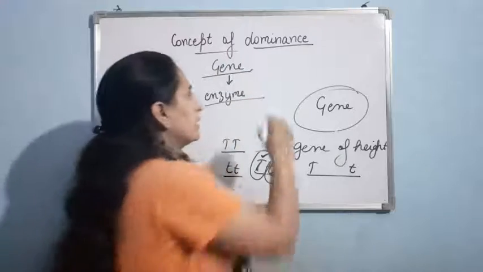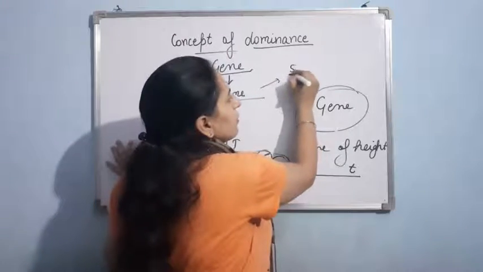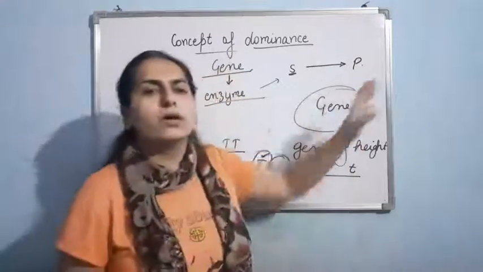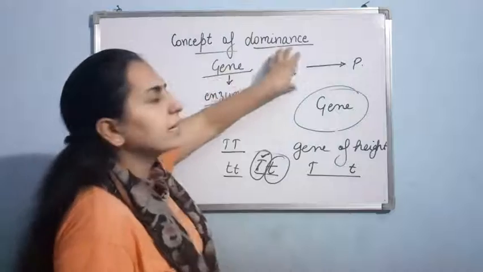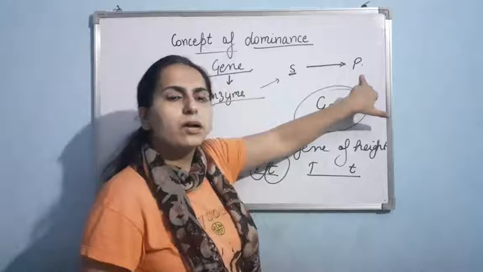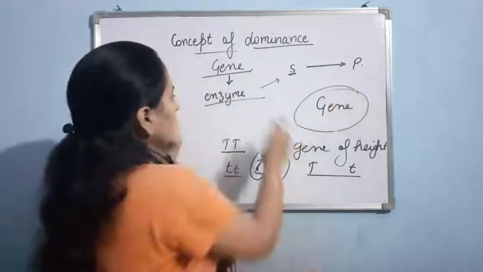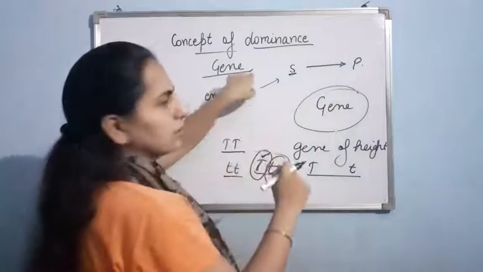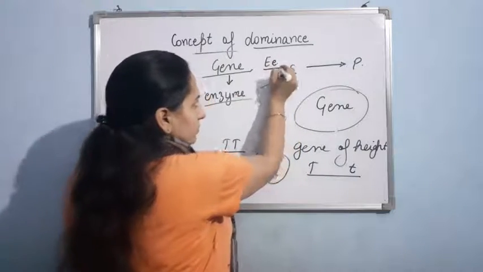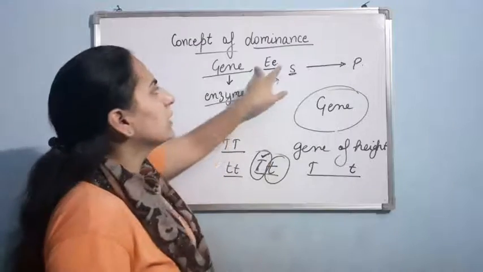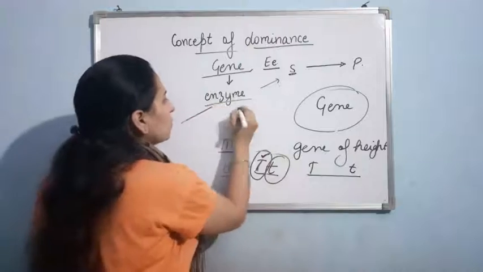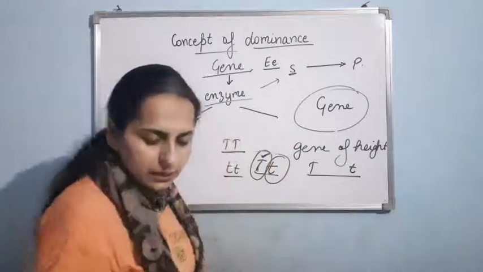This enzyme catalyzes the conversion of substrate S into the product P. Clear? Now, if I talk about the gene, let it be the condition capital E, small e. Now, two alleles are there, capital E and small e. So actually two possibilities are there.